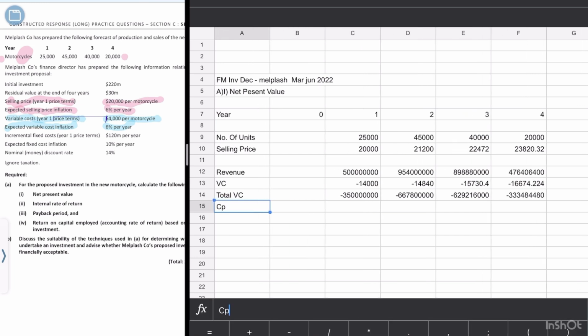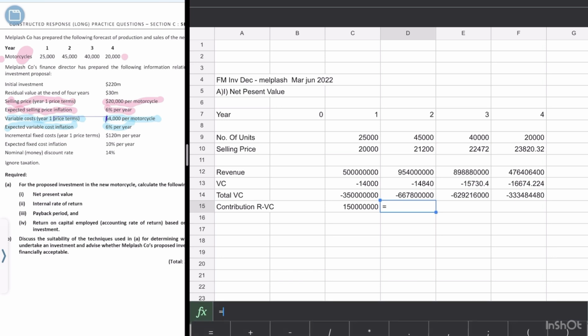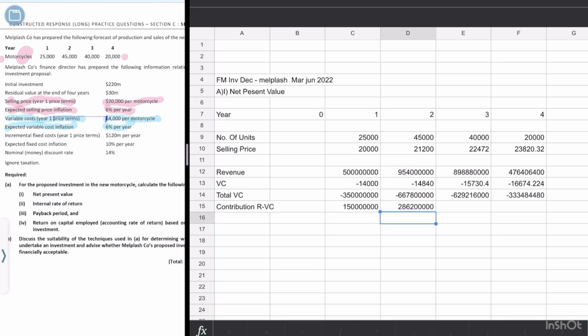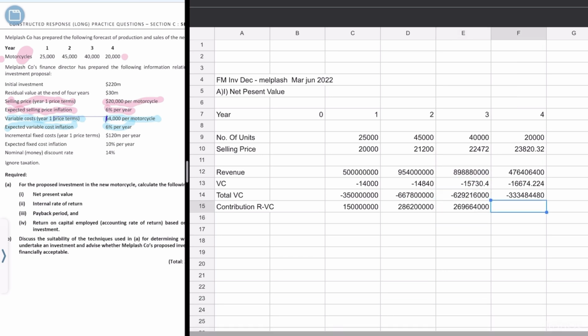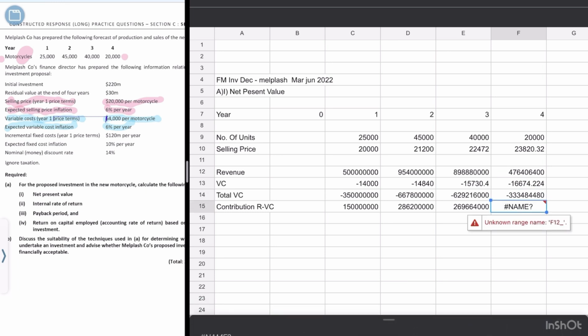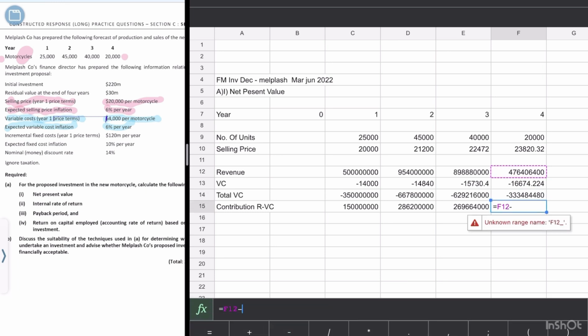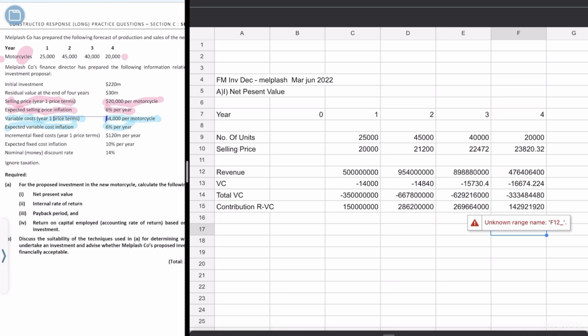Now we can easily calculate our contribution. Contribution would be revenue minus variable cost. Just for your sake, I'm writing that here. So what's our revenue? This is already in minus, so you don't need to again. You'll just put in the plus sign. Then again, revenue minus total variable cost. Sorry, we're gonna plus this one. My bad. So now we have all our answers. We have our contribution right over here.